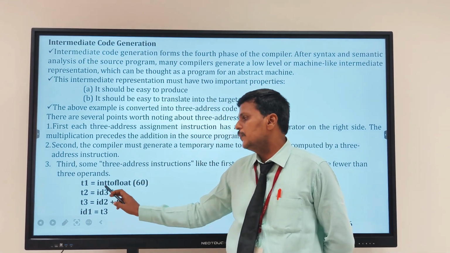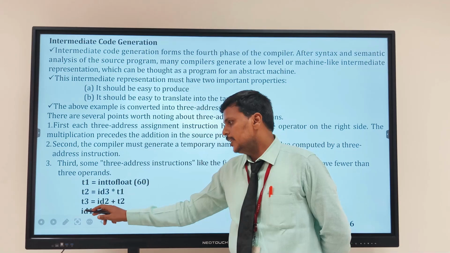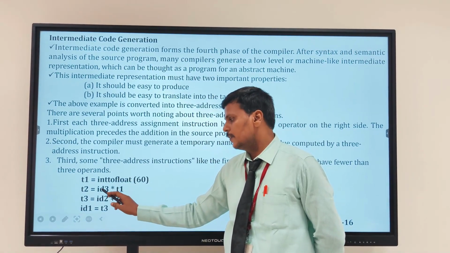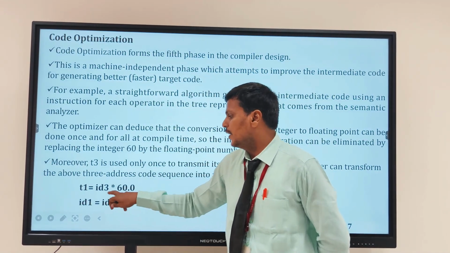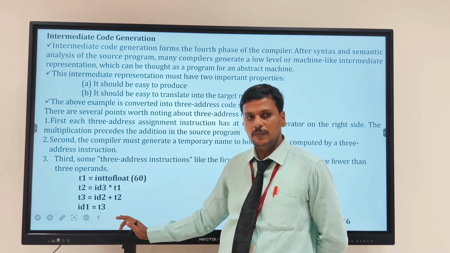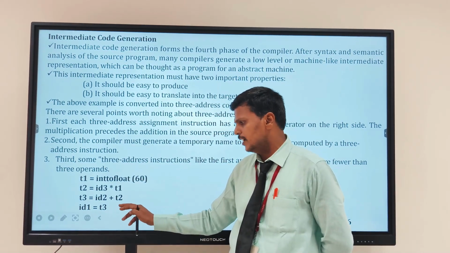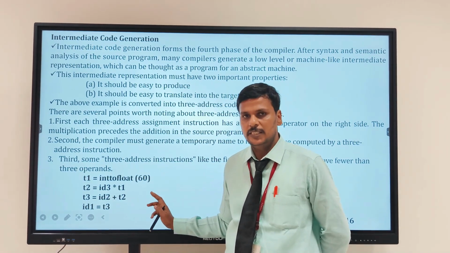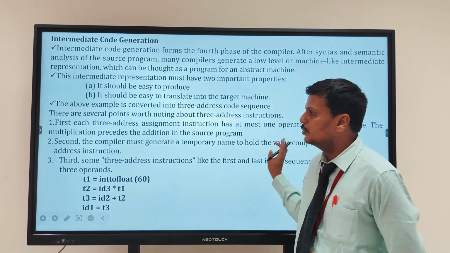That T1 will consist of int to float 60. And T3 equal to ID2 plus T2 value. That T2 value will consist of ID3 into T1. And finally, I will get ID1 equal to T3. So this T3 will consist of ID2 plus ID3 star 60. So this will be called intermediate code generation.